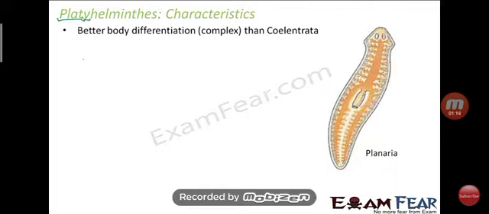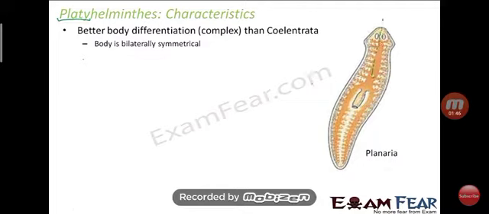Okay, so there is better body differentiation. The body of the organisms under the Platyhelminthes is more complex than coelenterata. Means the organisms under the coelenterata are less complex than the Platyhelminthes organisms.